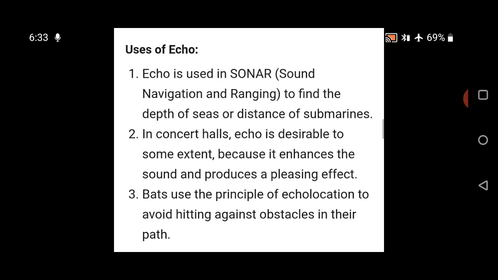Bats use the principle of reflection to avoid hitting obstacles in their path. Echo helps to estimate the distance of a hill or a mountain. Echo is also used by dolphins to detect obstacles and for navigation.